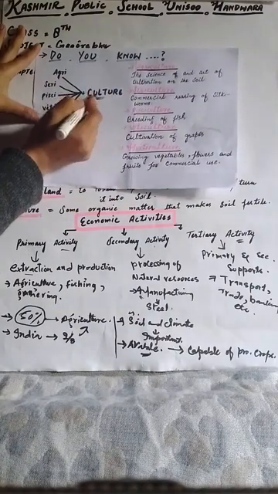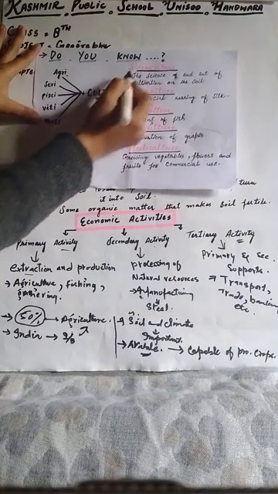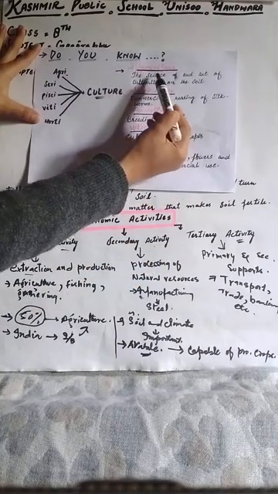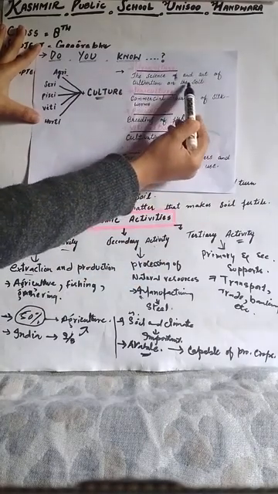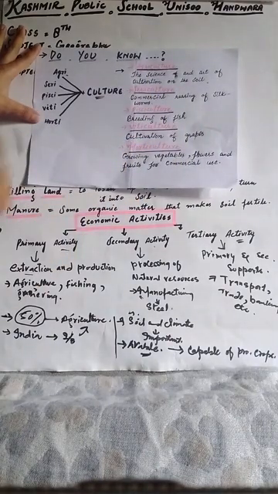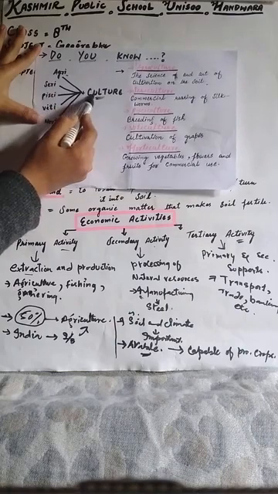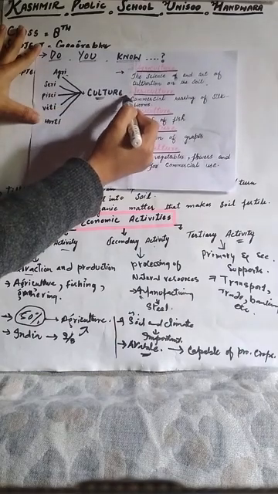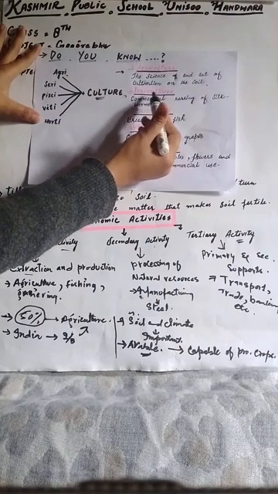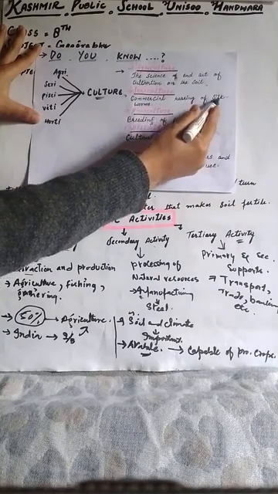First, if we add agri before culture and join these two, it becomes agriculture. Agriculture means the science and art of cultivation of the soil. The second one, if we add seri before culture, it becomes sericulture, which means commercial rearing of silkworms.